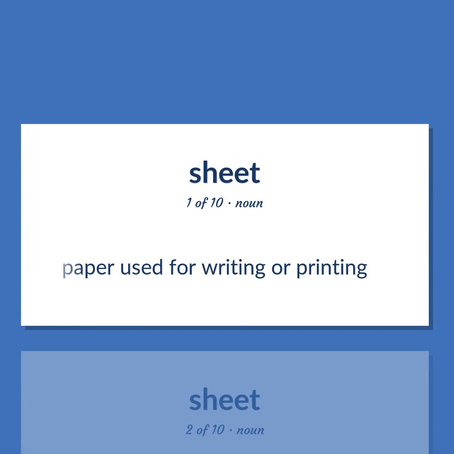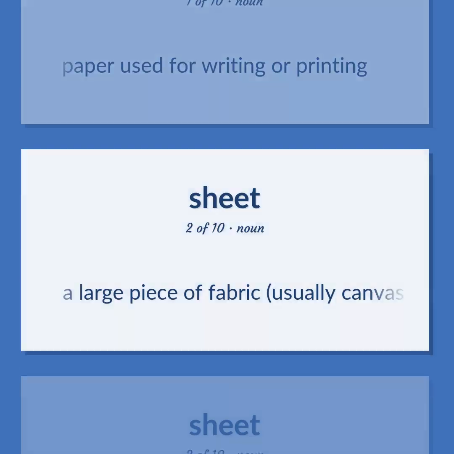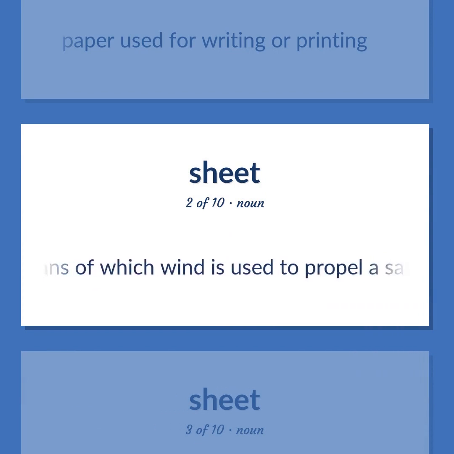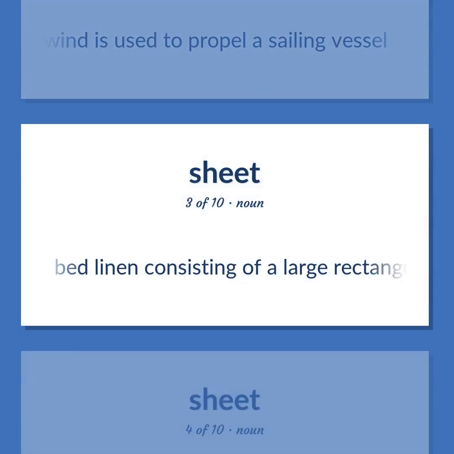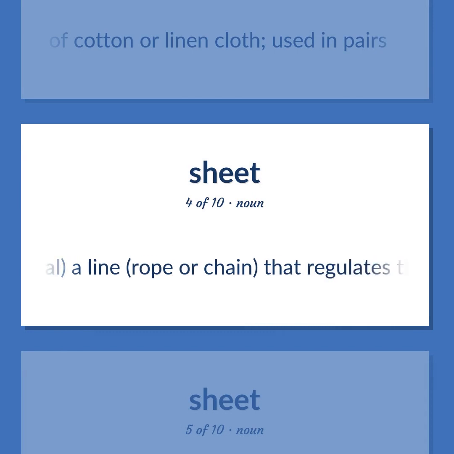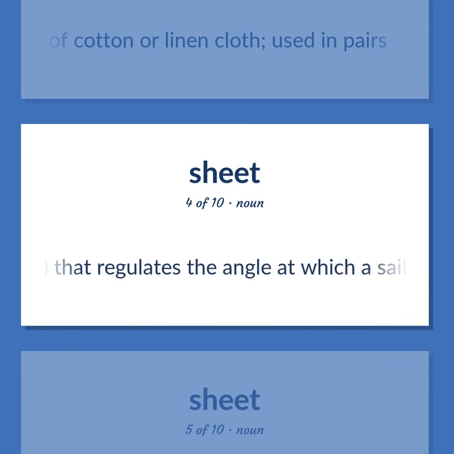Paper used for writing or printing. A large piece of fabric, usually canvas fabric, by means of which wind is used to propel a sailing vessel. Bed linen consisting of a large rectangular piece of cotton or linen cloth, used in pairs. Nautical. A line, rope or chain, that regulates the angle at which a sail is set in relation to the wind.